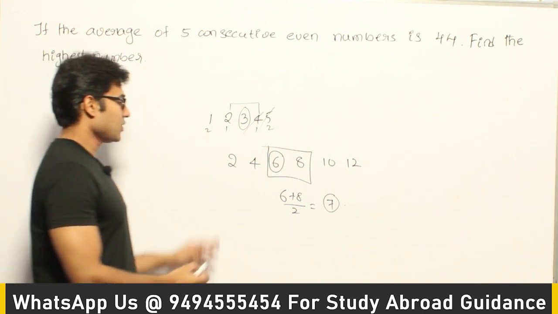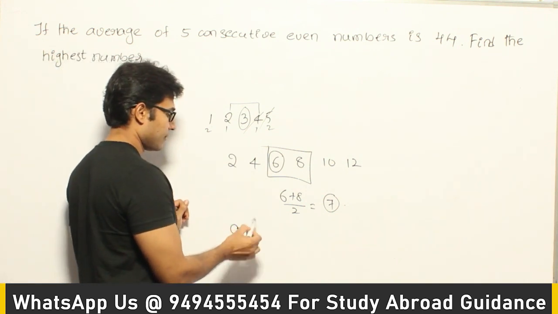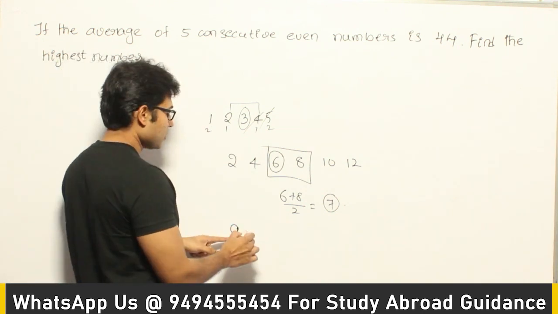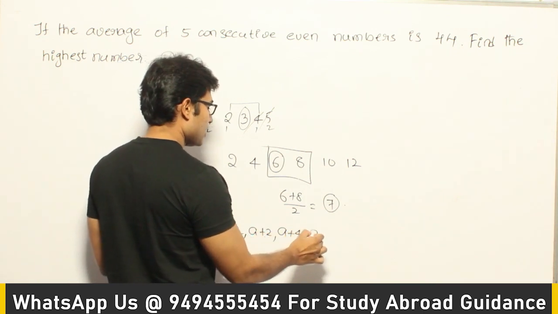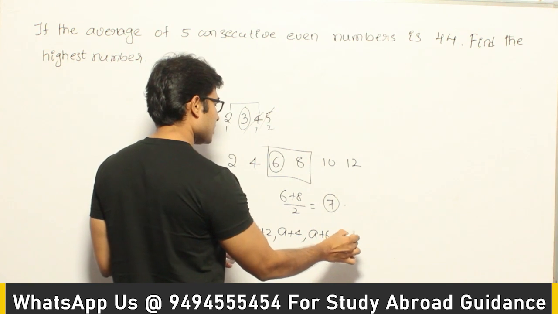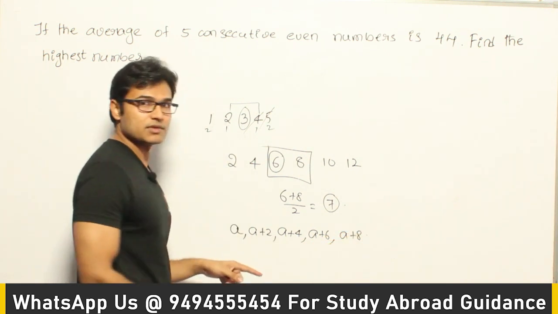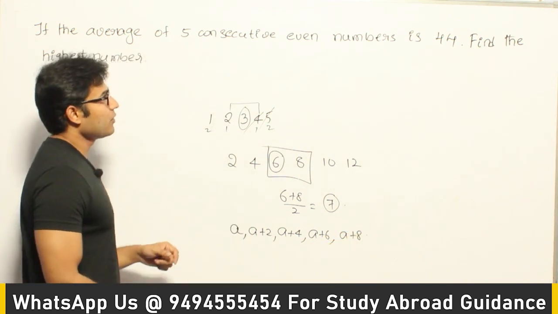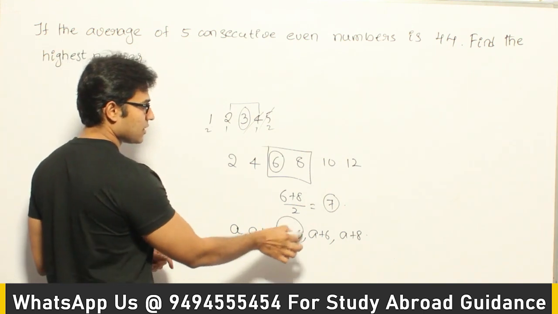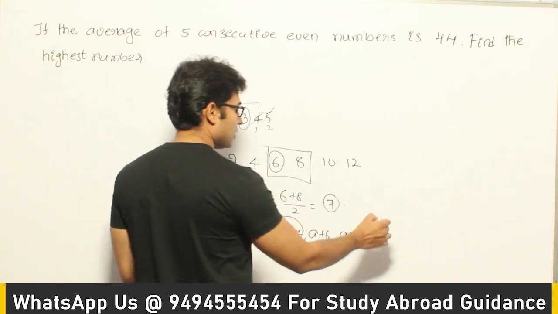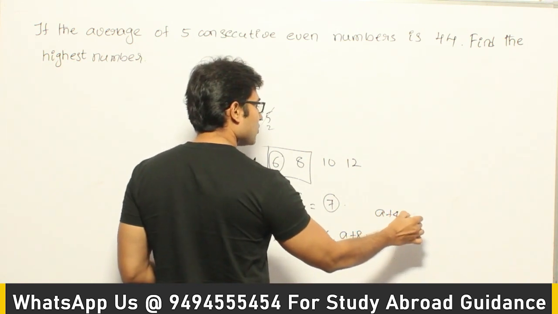Now given in this question, they are saying that there are 5 consecutive even numbers. So if you assume that the first even number is A, then what will be the 5 consecutive even numbers? A, A plus 2, A plus 4, A plus 6 and A plus 8. These are the 5 consecutive even numbers, right? Now the average is given as 44, which means the middle value is given as 44, right? So A plus 4 is equal to 44.